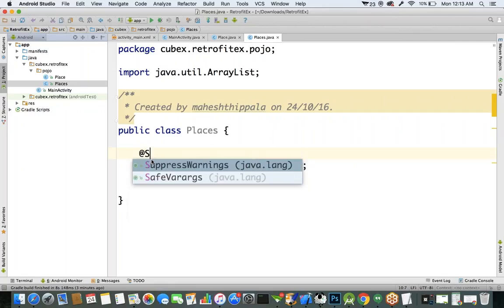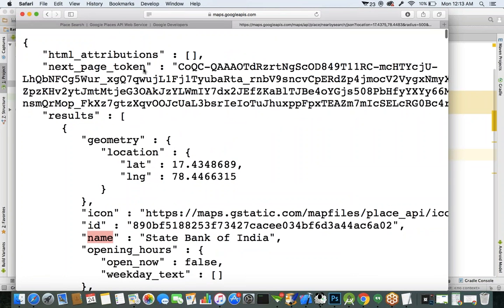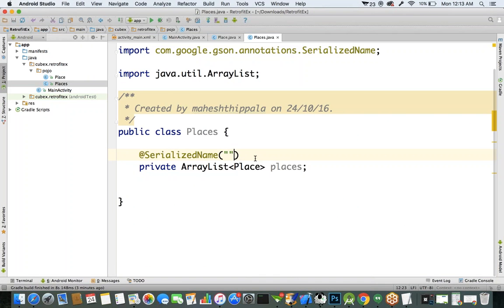So we have to add an annotation, SerializedName, on top of this. This array name is there, right? We'll get multiple place records like this, held in one array. What is the array name? Results is the array. This results array name we have to specify on top of this array list, @SerializedName of results. Now we have to generate the setter and getter methods for this places.